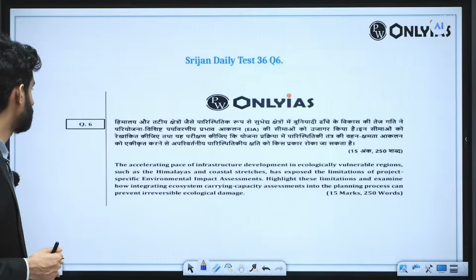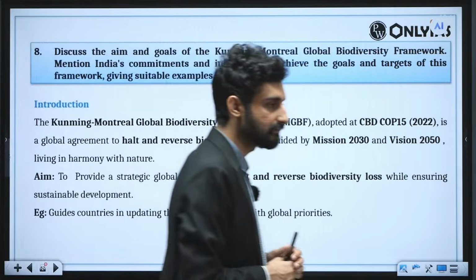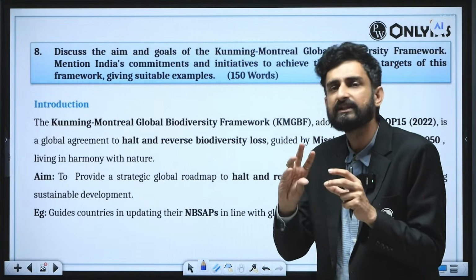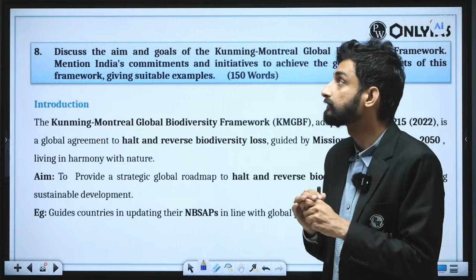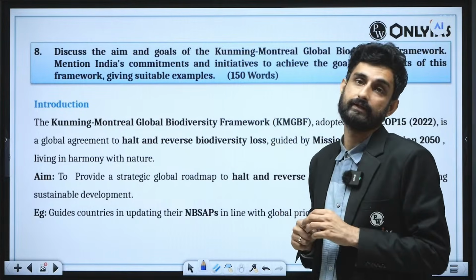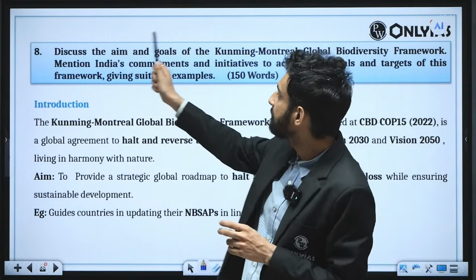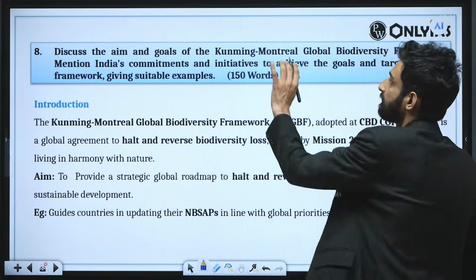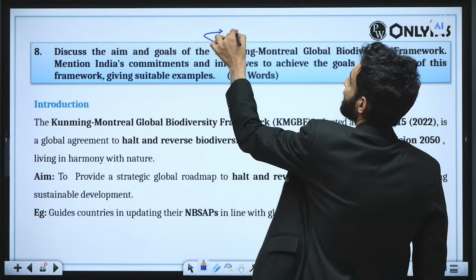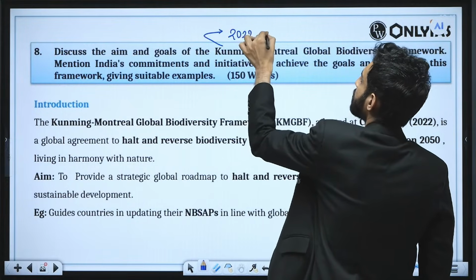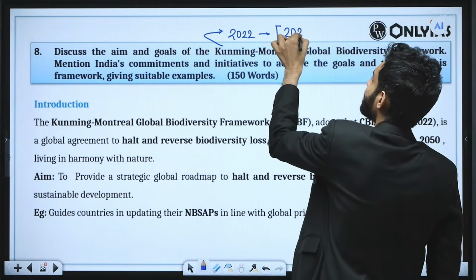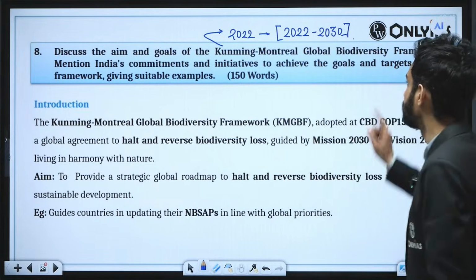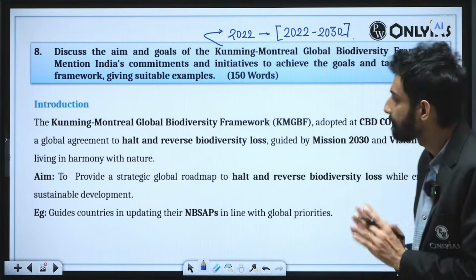Next, we have this as another 10 marker. Again, this question has made the paper of environment and ecology relatively of moderate level of difficulty. Why? Because you should be knowing some factual information here. What is it? Discuss the aim and goal of the Kunming-Montreal Global Biodiversity Framework. This biodiversity framework came in the year 2022, and it was for the entire decade, that is between 2022 and 2030. This entire biodiversity framework would be applicable.